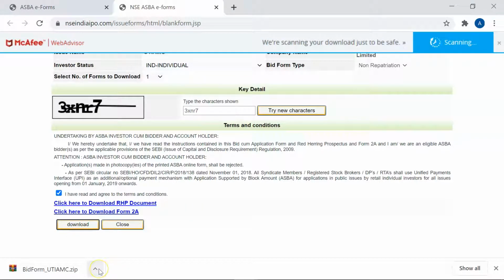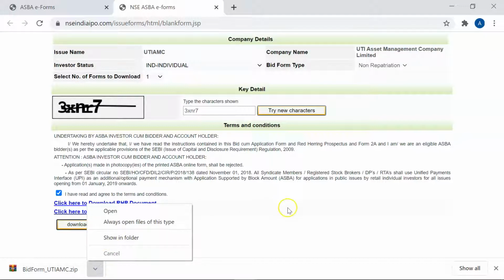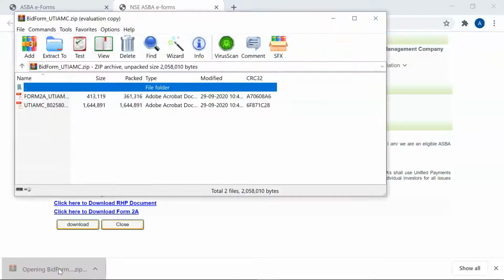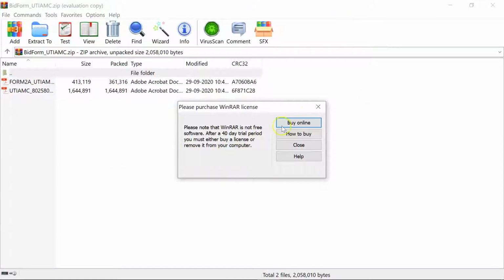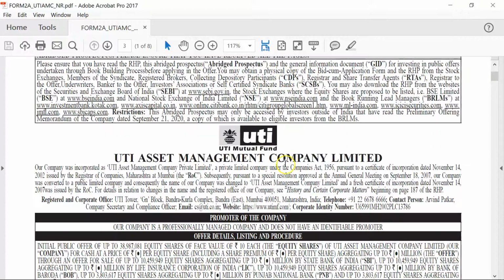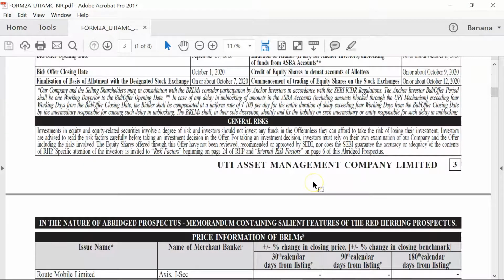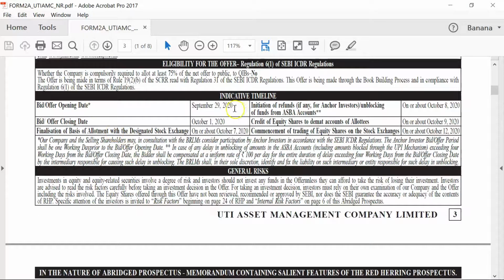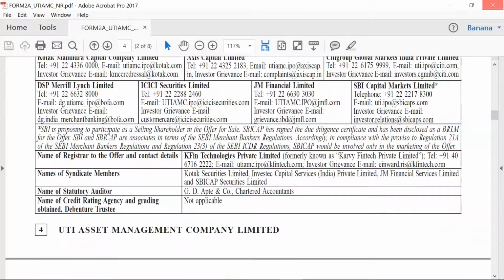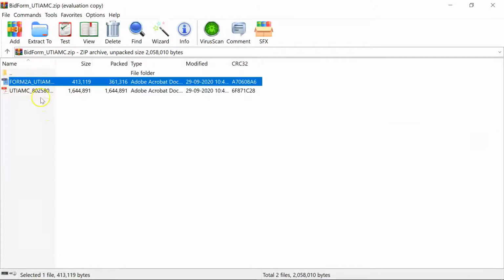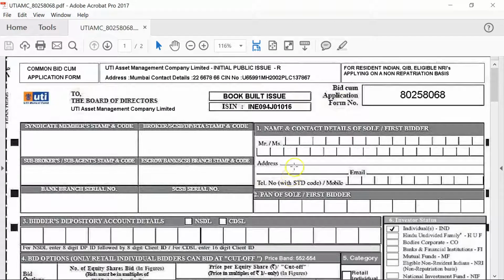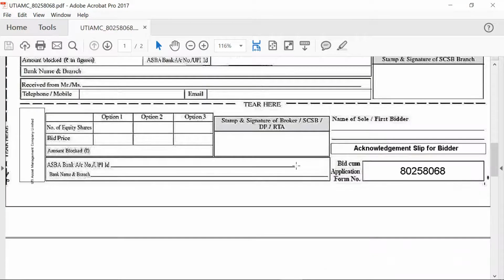Now you have to open this. You can open this by clicking on it. As you can see here, there will be two forms available. One is Form 2A, which gives the details of the IPO: what is the issue, opening date, closing date, and other details. You have to concentrate on the second form, which is UTI AMC PDF. You have to download this form.